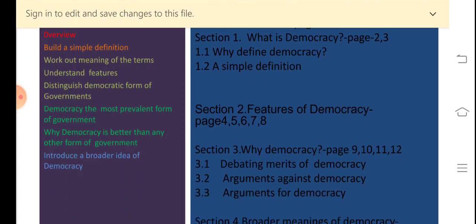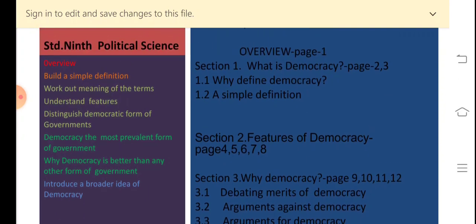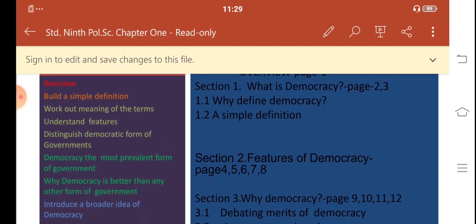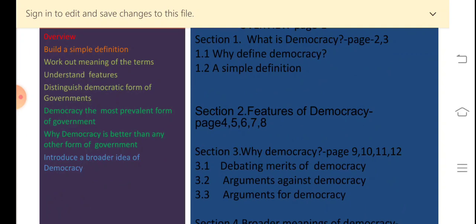In this chapter, you can see here on the left hand side where I have written overview. The first part you can see is building a simple definition. So in section 1, that is what is democracy, we are going to build a simple definition of democracy. It will include 2 sections, that is why define democracy and a simple definition. Then you can see in the overview that section 2 will be working out the meaning of the terms which are included in the simple definition.